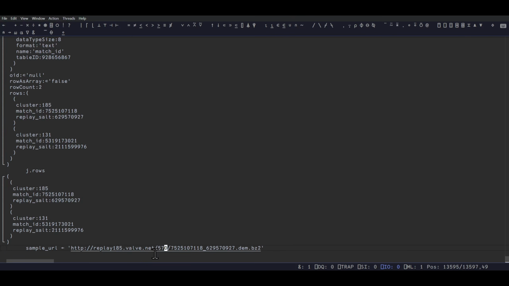So if I now just make a function, let's make a function called make URL, and it'll take an R, which is a request. And unfortunately, I don't think I can unpack parameters and stuff like in BQN, but that's fine. So since this is a namespace, we can just do like a Python thing where you just do dot cluster, dot match ID, and replay salt.